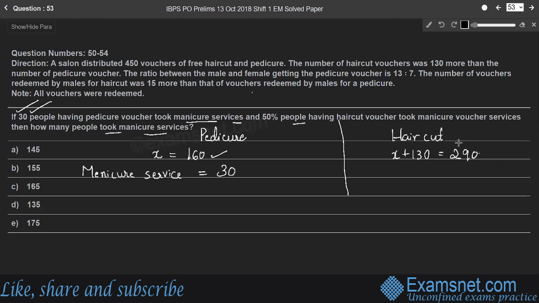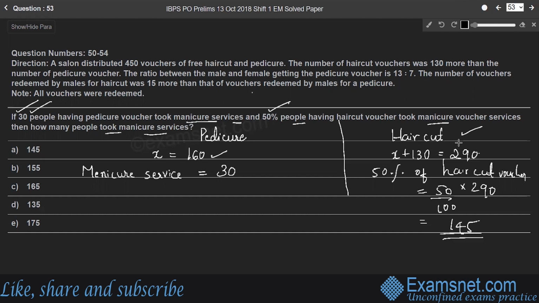In the 290 haircut vouchers, 50% of people took manicure services. That means 50% of 290, which is 145.